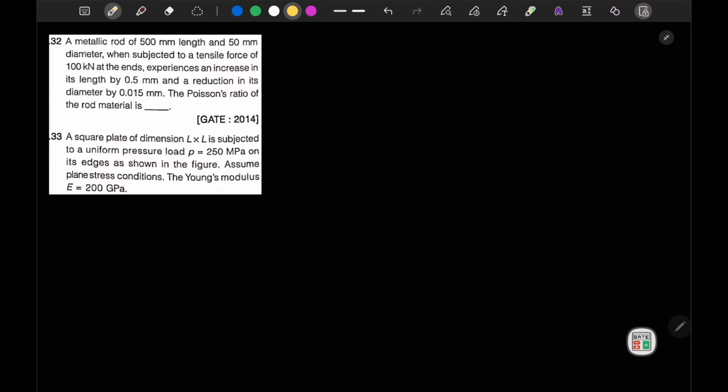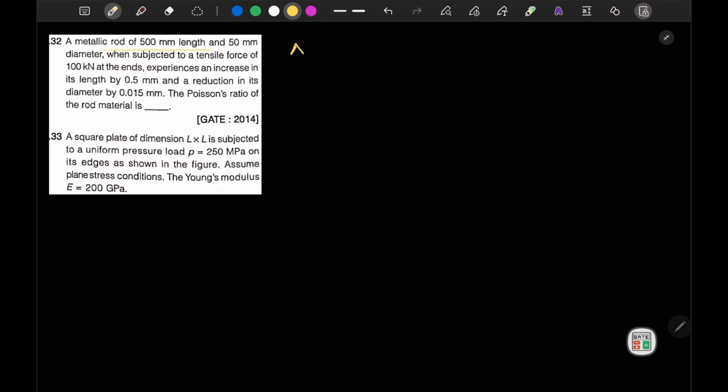In question number 32, it is mentioned that a metallic rod of 500 mm length and 50 mm diameter is subjected to a tensile force of 100 kilonewton at its ends, and experiences an increase in length of 0.5 mm and a reduction in its diameter by this mm. The Poisson ratio of the rod material is? So we have been given that the metallic rod has this length and 50 mm diameter, subjected to a tensile force of this, and experiences an increase in length of 0.5 mm.